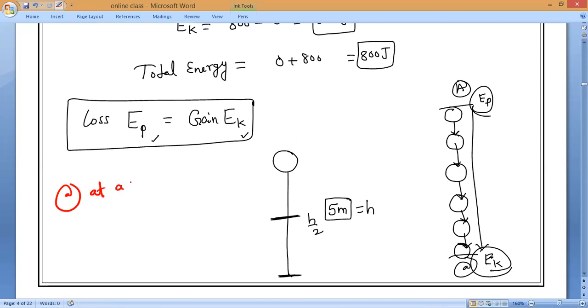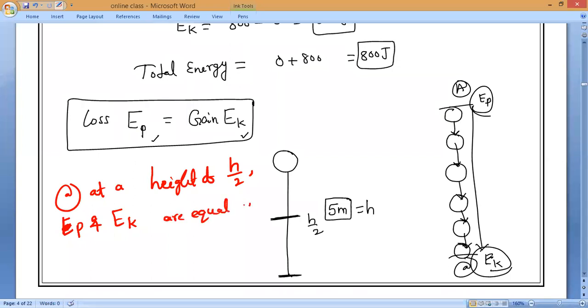At a height of h by 2, kinetic energy and potential energy are both equal to half of the total energy.